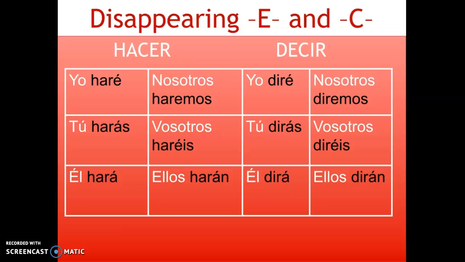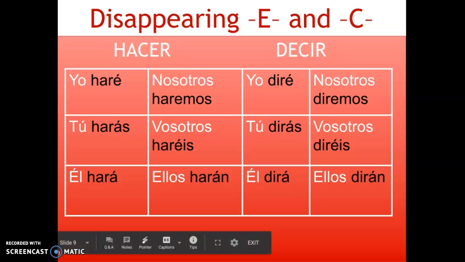Now let's look at decir. Decir is spelled D-E-C-I-R. But when we conjugate the verb, we keep the D. Notice that the E disappeared, and then following the E, the C also disappears, and we just keep the I and the R. And then we add the new endings, é, ás, á, emos, éis, and án. And the new verb now becomes yo diré, tú dirás, él dirá, nosotros diremos, vosotros diréis, ellos dirán. And these are the last two irregular verbs for the future tense form.